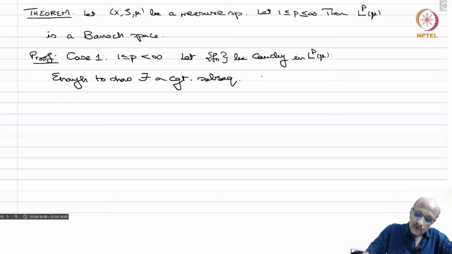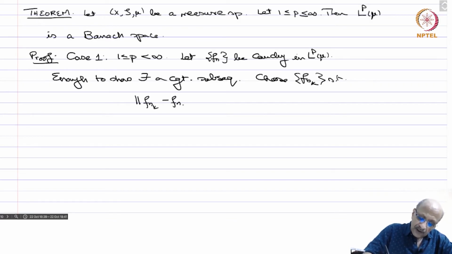So choose a subsequence f_{n_k} such that the norm of f_{n_k} minus f_{n_{k+1}} in L^p is less than or equal to 1 over 2^k. So you can always do this.